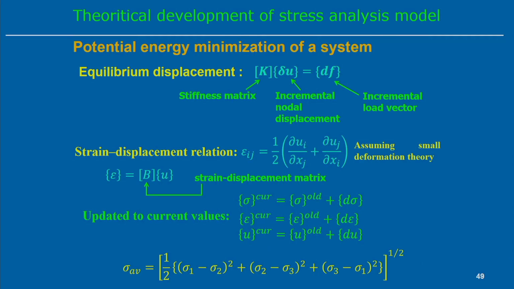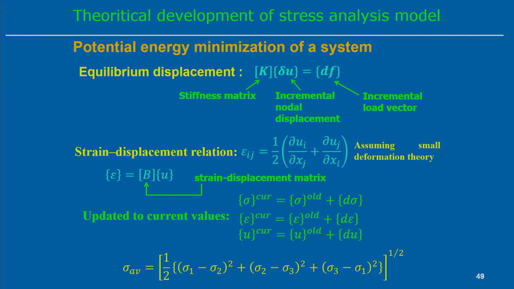Now, in a static system, if we follow the potential energy minimization problem, then we have already shown in module 2, during the stress analysis model, what the potential energy minimization of a system is, and how we can reach this kind of equation for the equilibrium displacement. So, K is the stiffness matrix and delta U is the incremental nodal displacement, equal to dF, the incremental load vector.